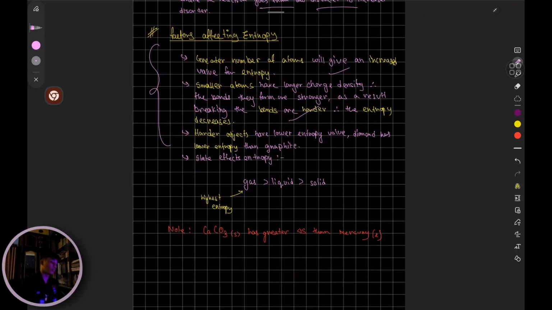than mercury. Why is that the case? Because, even though mercury is a liquid and calcium carbonate is a solid, even then, calcium carbonate is a complex compound compared to mercury, right? Which is why the number of arrangements of the energy within the compound is greater, right? The arrangement in this case is greater compared to mercury due to that reason.